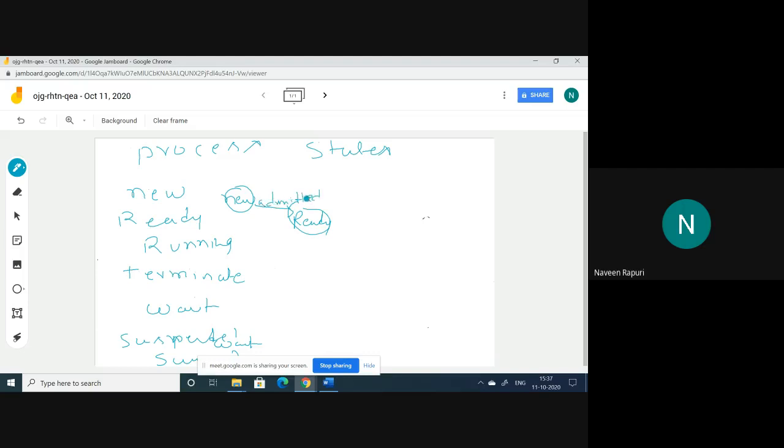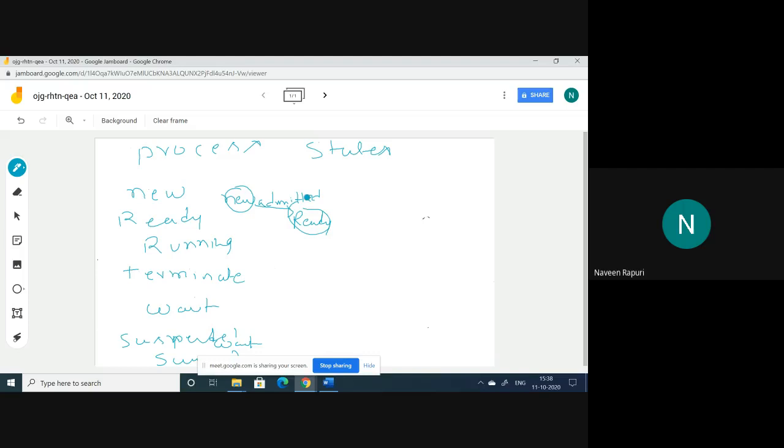So when the process is created, it is at the new state. After that the process is admitted, that means the transition is called admitted. It moves from new state to ready state. Here the difference is, at the time of new state, the process is in the secondary memory, and when it moves from new state to the ready state, it moves from the secondary memory to the primary memory. At ready state, it will be in the primary memory. So this is also another difference.